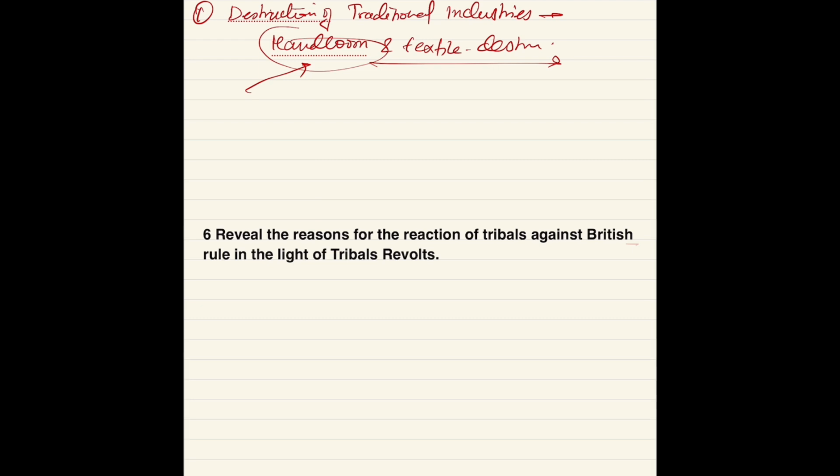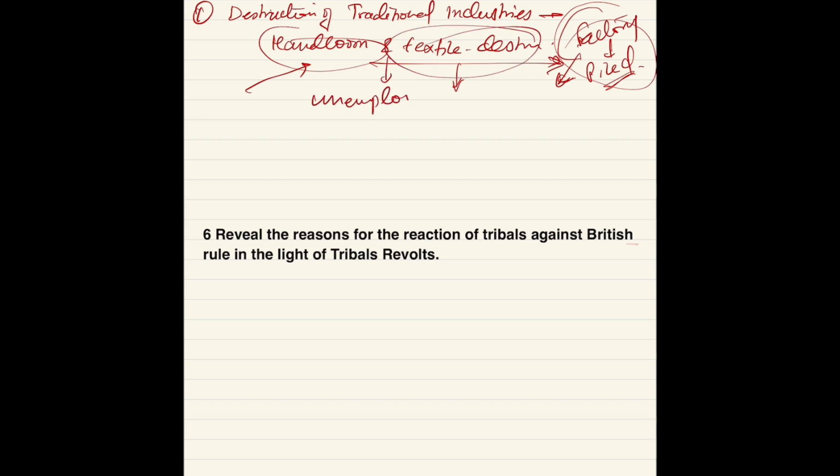So what happened? That factory-made material piled up in India. Definitely, when such material, which was cheaper in price and had less import duty, piled up in the Indian market, our own handmade, handloom and textile industry got destroyed. It led to unemployment and de-industrialization.